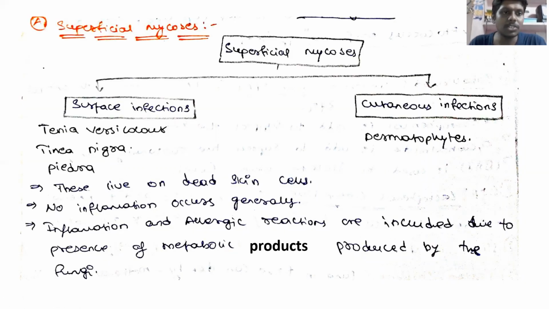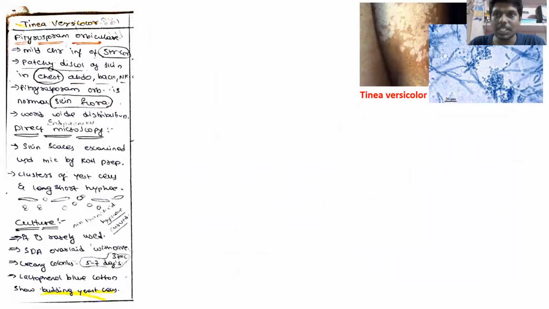First, coming to tinea versicolor. In surface infection we have three types: tinea versicolor, tinea nigra, and piedra. Tinea versicolor is an infection that occurs on the non-hairy part of the skin. It is caused by a fungus, and that fungus is Pityrosporum orbiculare. Pityrosporum orbiculare is the fungus responsible for producing tinea versicolor.